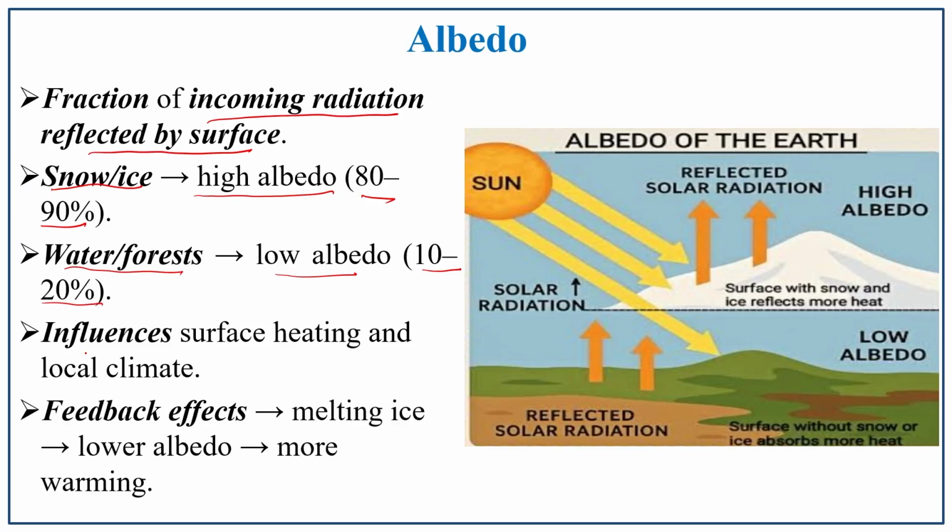It also influences the surface heating and local climate. Because of this process, there is differential heating and local climate varies. A feedback effect is also there because of this albedo: the melting of snow lowers the albedo, and more warming occurs on the earth's surface. So, it is a cyclic process. In such a way, it influences the incoming solar radiation.